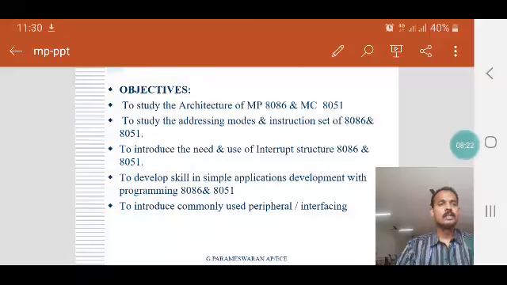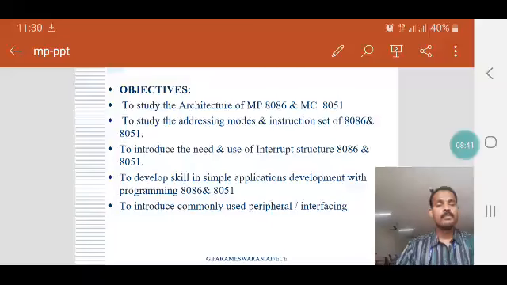In Unit 3, we are going to discuss various interfacing techniques of microprocessor. Various interfacings are serial communication interface, parallel communication interface, ADC, DAC. Likewise, we have various interfaces.